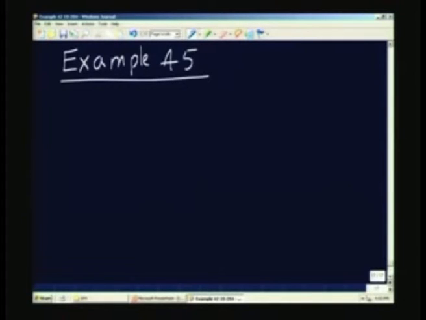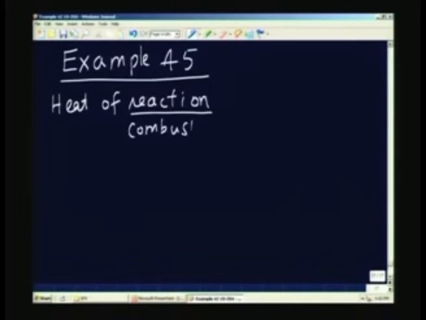So, usually a heat of combustion or heat of reaction, in general, combustion is a specific reaction where oxygen is going to combine with the fuel to provide the products of combustion. Heat of reaction, combustion means it is nothing but oxidation of the fuel.